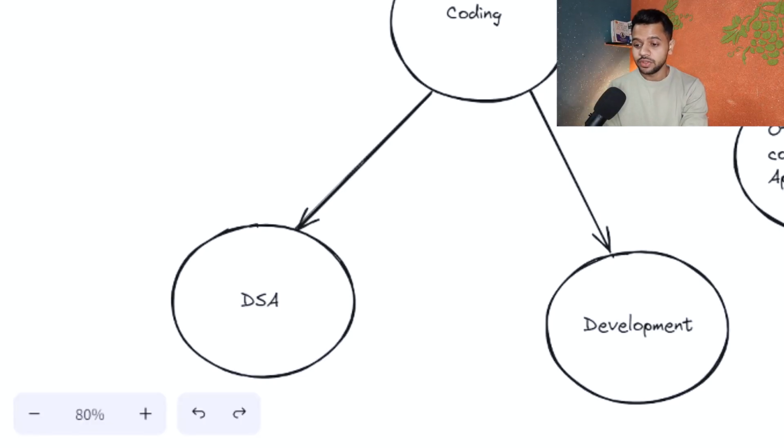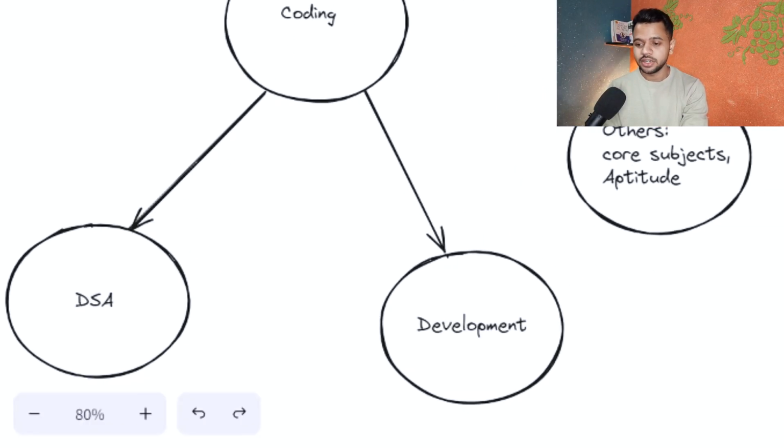And then we would be covering our coding subjects in two parts, that is DSA and development. So first thing first, talking about your coding roadmap. How I would learn coding now, and firstly talking about DSA, how I would learn DSA from scratch. Let's talk about it. So in DSA there come two things. First is the basic things, that means array, searching, sorting, etc. And the second thing is the advanced DSA: tree, graphs, dynamic programming, recursion, etc.